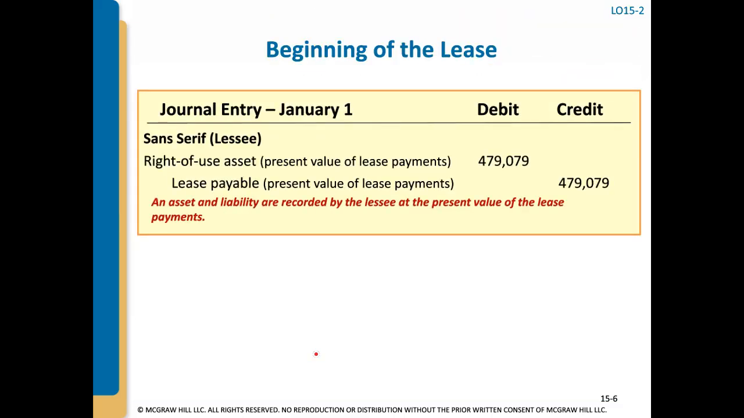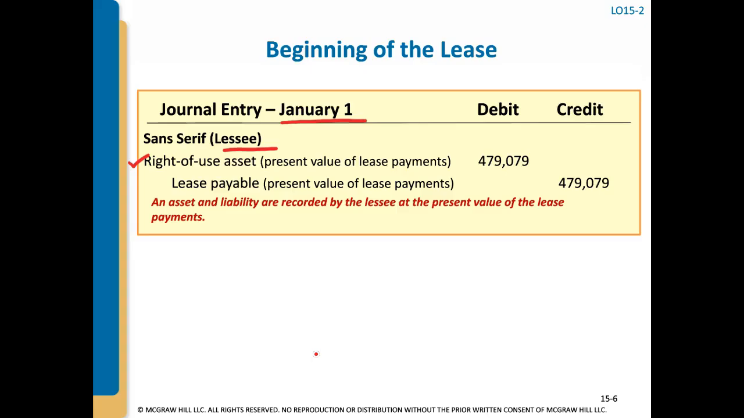So what is the lessee, right? The entity that's leasing the asset. They're going to record this entry in the beginning of the lease. They're going to debit this account called right of use asset, and it's the present value of the lease payments. This is the balance sheet.